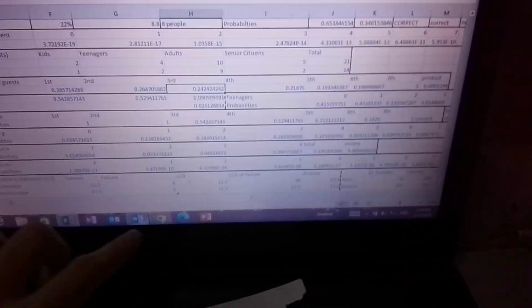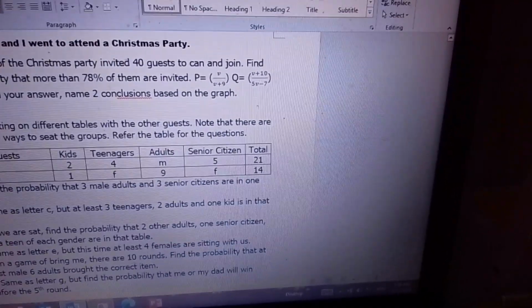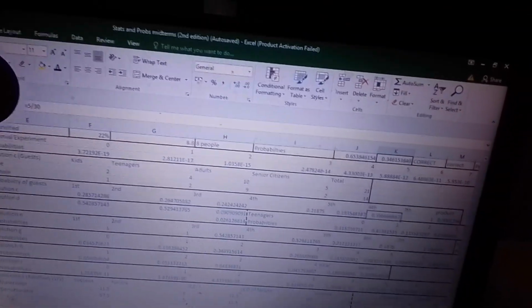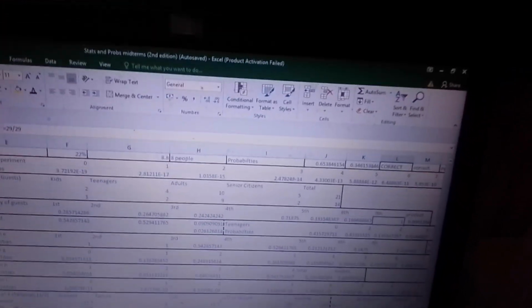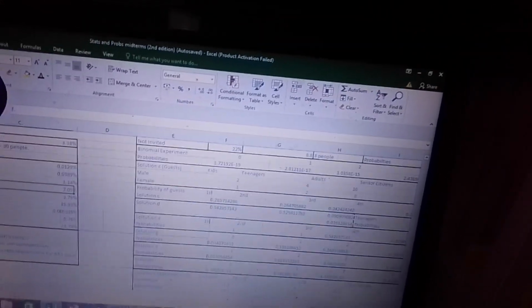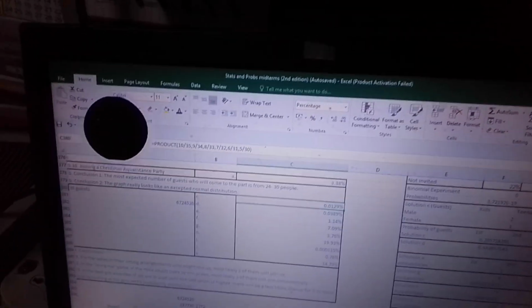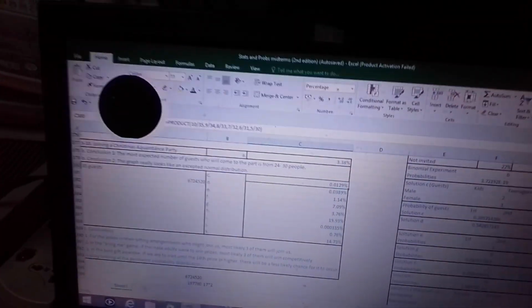And then for the senior citizens, I said here we need to have 3 senior citizens. How many senior citizens are there altogether? We have 7. So 7 times 7 over 32, 6 over 31. I put there first person, second person, third person, fourth person, fifth person, and sixth person. Then the seventh can be anyone. And then from there, we multiply everything all together, and this should be our answer. 0.01294, which is the same as this one. It's 0.0129%. That is the answer.